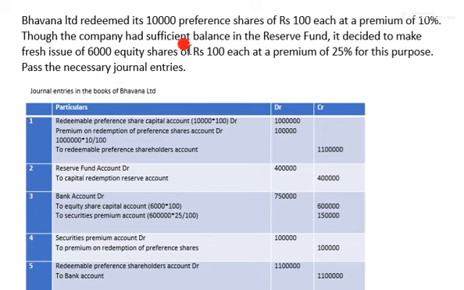Here 6,000 equity shares of rupees 100 each, to Equity Share Capital Account credit, 6,000 into 100, 6 lakh, and the premium of 25%, to Securities Premium Account credit, 6 lakh into 25% of premium, it comes to 1,50,000. Total of 6 lakh plus 1,50,000 will be 7,50,000.